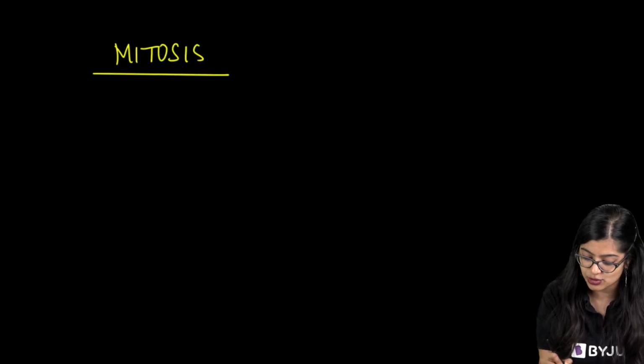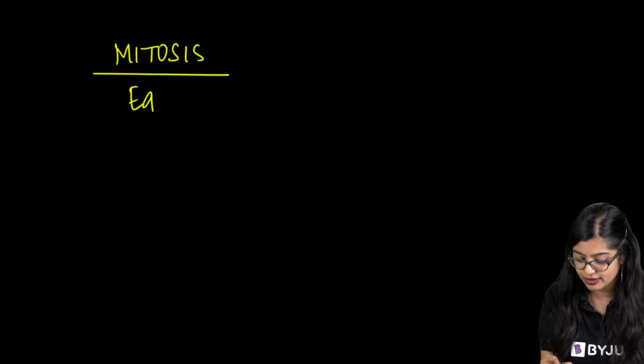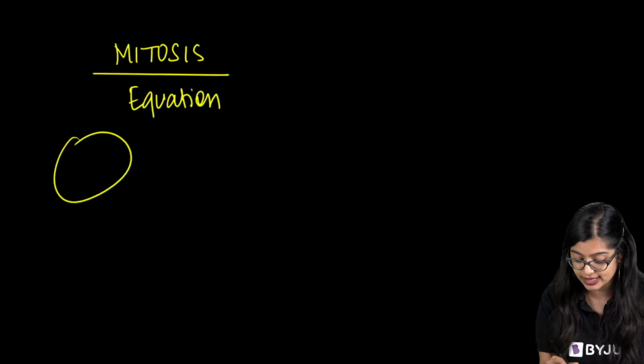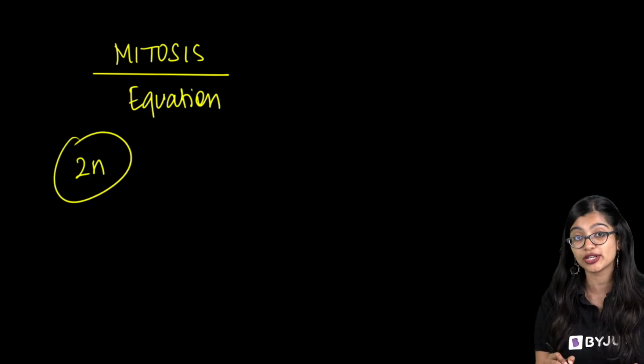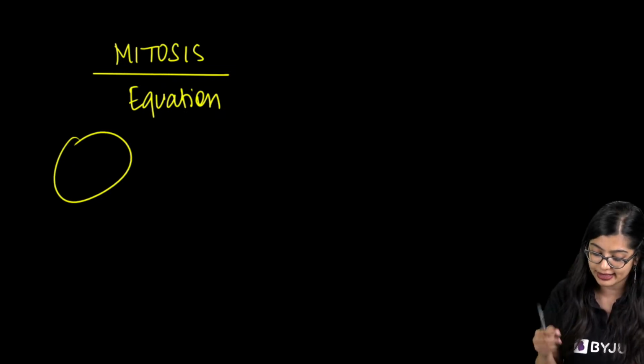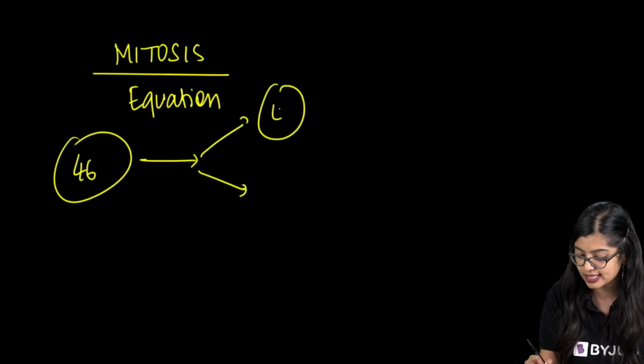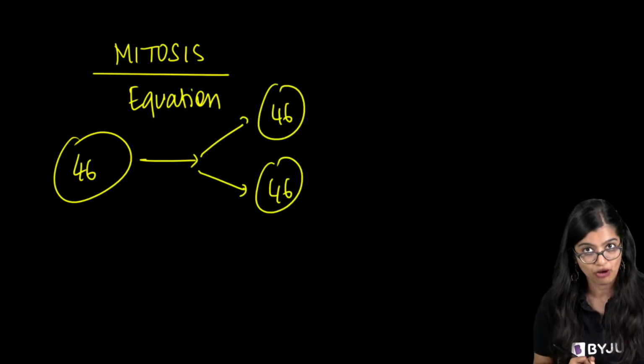Mitosis is known as equational division, right? Wherein we see that if there is a parent cell with diploid chromosome, or assuming in our case, let's take 46 chromosomes, at the result of mitosis, the daughter cells will have 46 and 46.